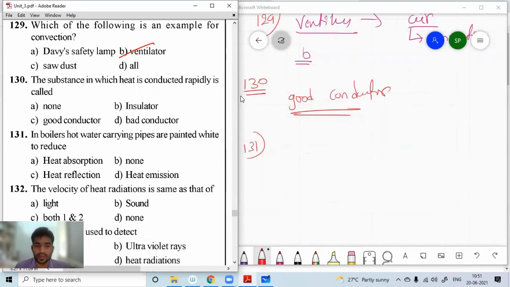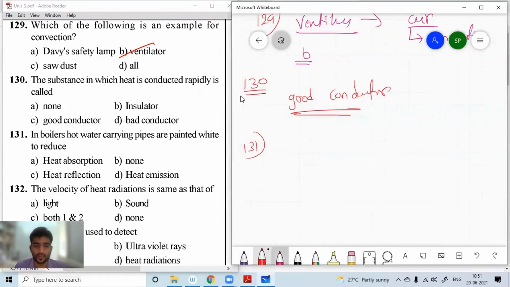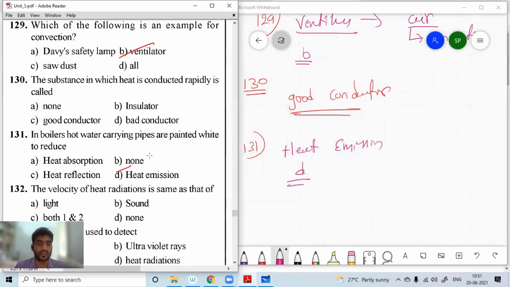It should not emit the heat through it. If it emits, it transfers heat and reduces the amount of heat in the water. So the reason we paint white color is to reduce heat emission. D is the right option for question number 131.